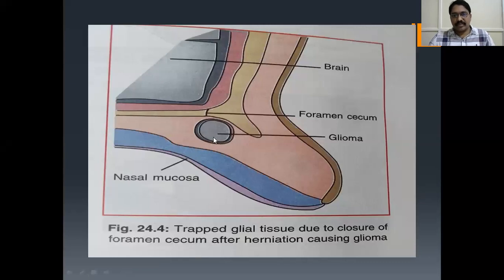See here, glioma is there. The foramen cecum is closed now. Trapped glial tissue due to closure of the foramen cecum after herniation causing glioma. Understood? After herniation, this foramen cecum is closed. That's why it's called glioma.